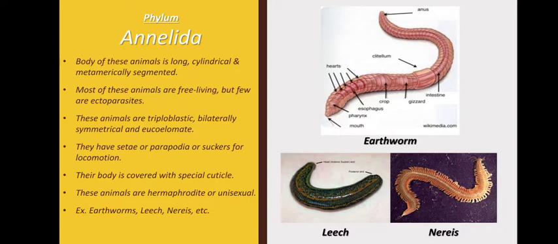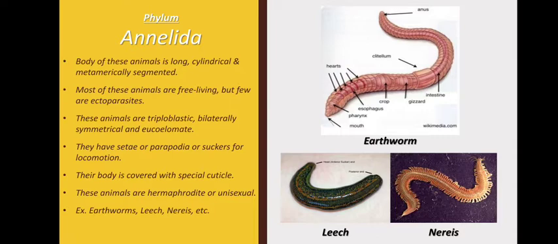These animals are again triploblastic, bilaterally symmetrical and eucoelomate. Eucoelomate means having a true cavity. Pseudocoelomate was a false cavity. Acoelomate was having no cavity. So eucoelomate means they have a true cavity. They have parapodia, setae or suckers which help them locomote. Also, their body is covered with a special cuticle and these animals are hermaphrodite or unisexual. For example, earthworms, leech, nereis and many others.